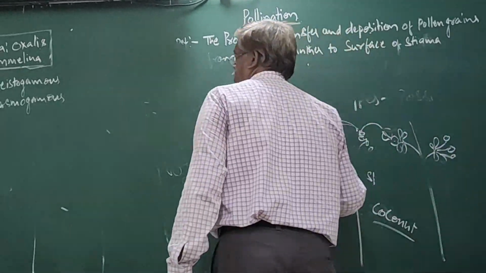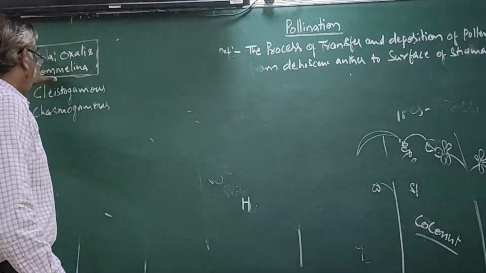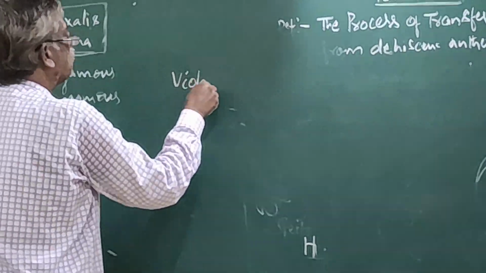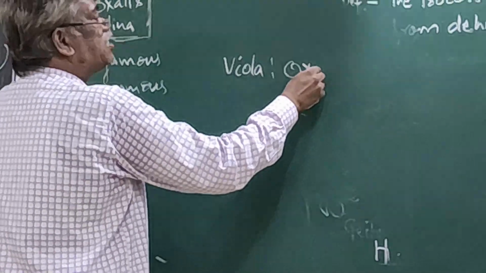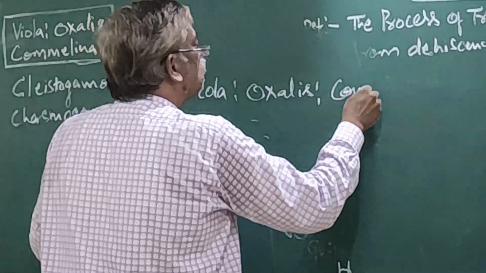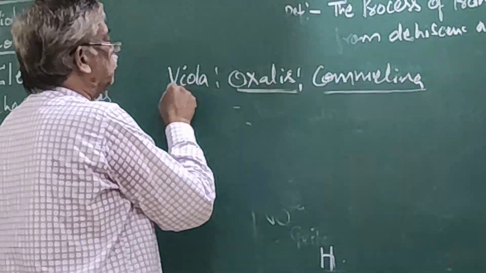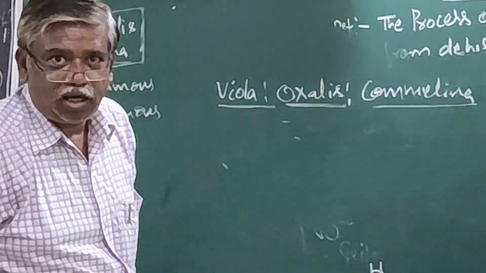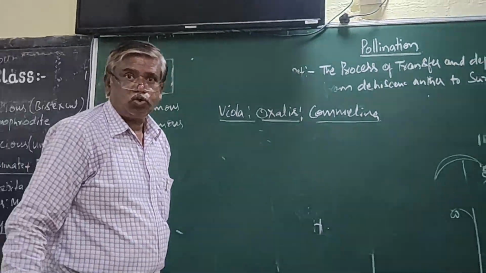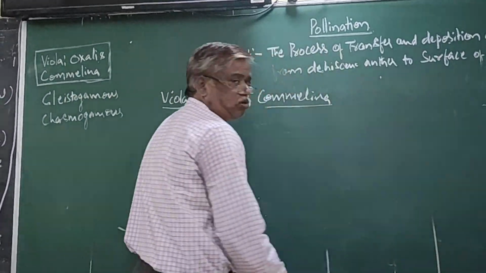Now, it is very interesting. See, viola, oxalis, commelina. These are the names of three flowering plants. This plant shows some special type. What is the speciality of this plant?